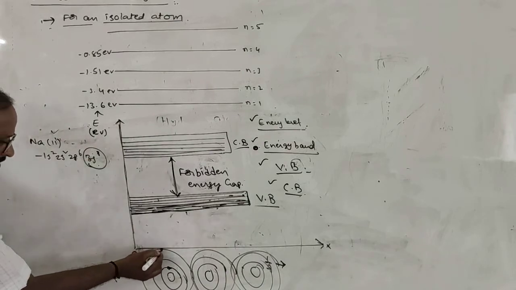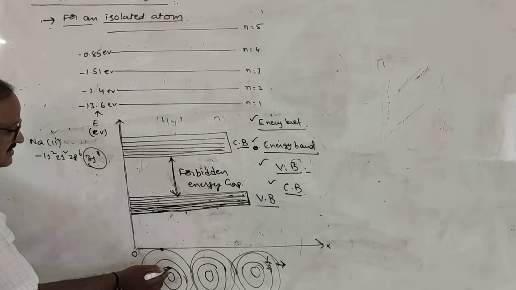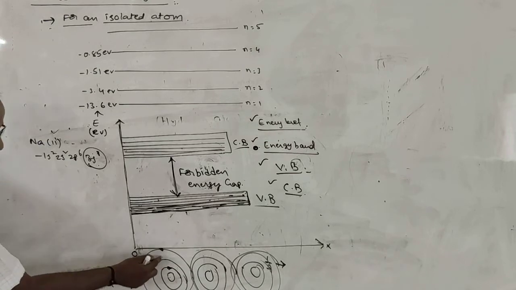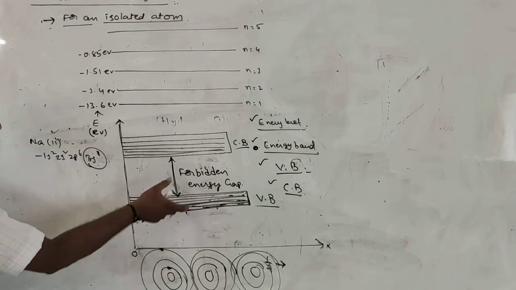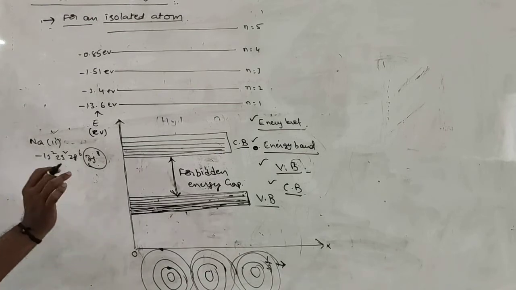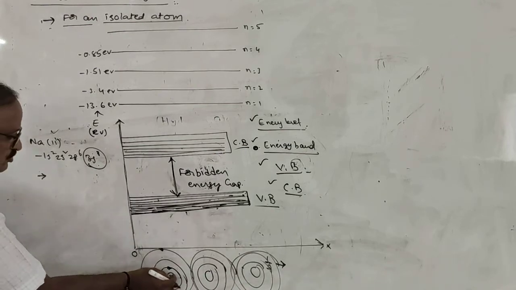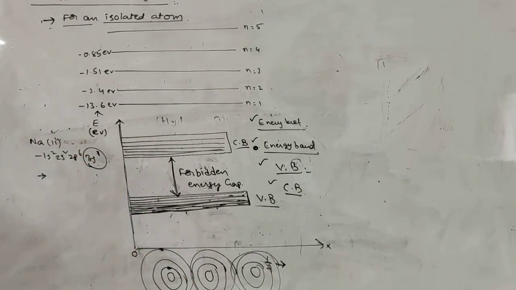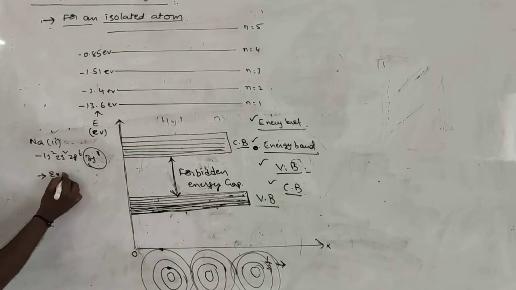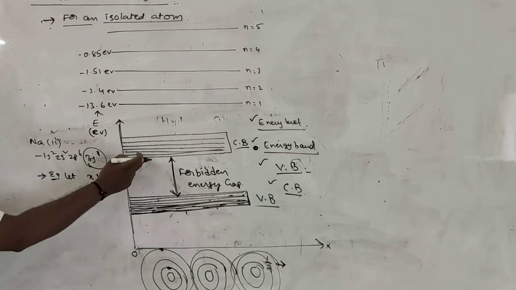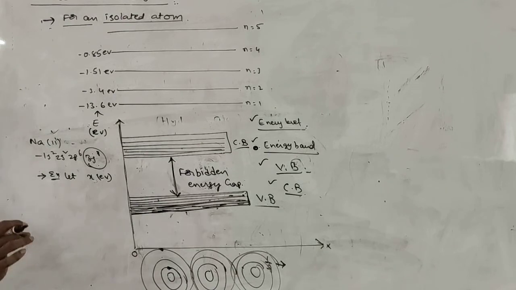Suppose this electron is to be removed from the nucleus attraction, we give some amount of energy to the valence electron. How do you know which amount of energy should be given so that it becomes free from the nucleus attraction? That should be equal to the Fermi energy. So the energy required for an electron to just overcome the nucleus attraction is known as the Fermi energy. Say for example, let X be the value of the energy.